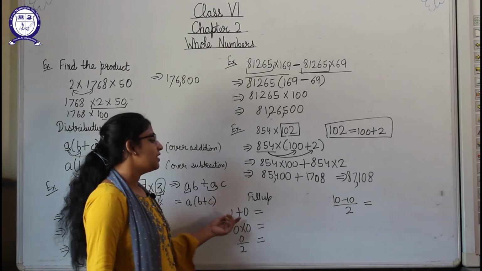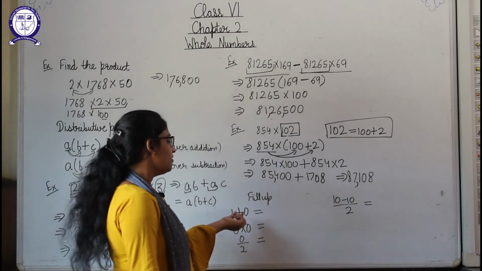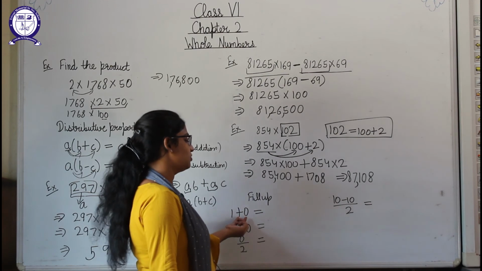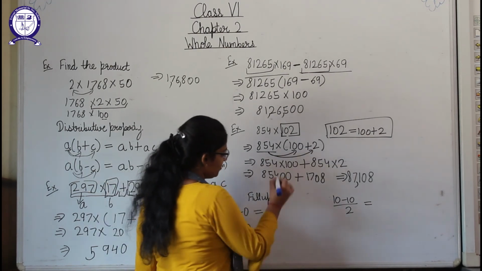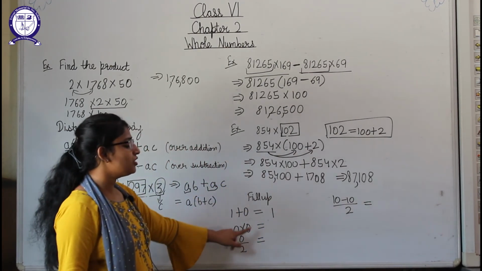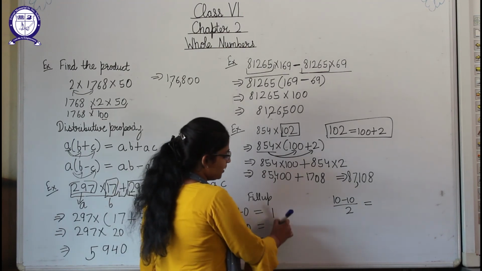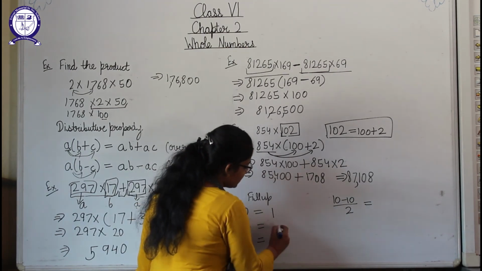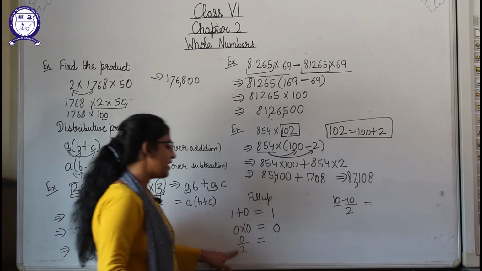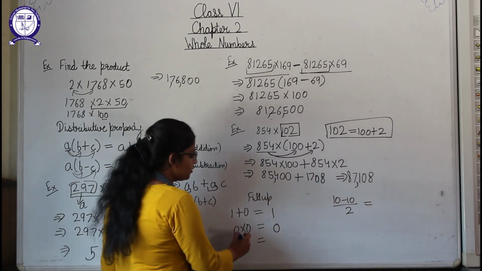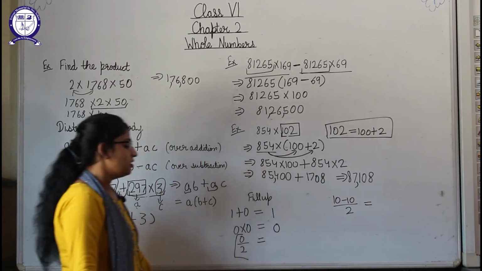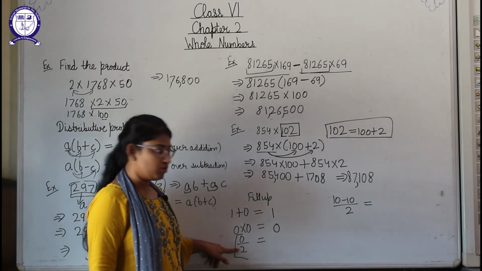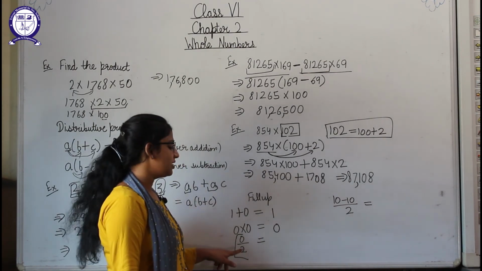Now fill up. 1 plus 0. It is very easy. When we add 0 to something, the number will remain the same, means 1 will remain the same. 0 into 0 will be 0. Okay, something multiplied by 0 gives us the answer 0. Now 0 divided by 2. Students, in these kinds of questions, the denominator should not be 0. The numerator can be 0 but the denominator cannot.